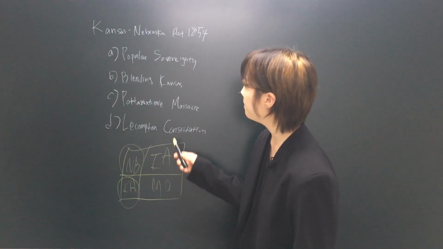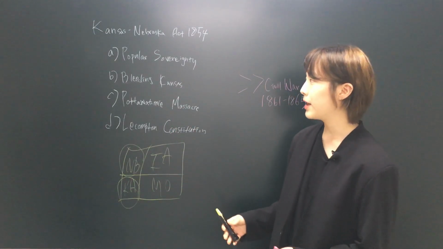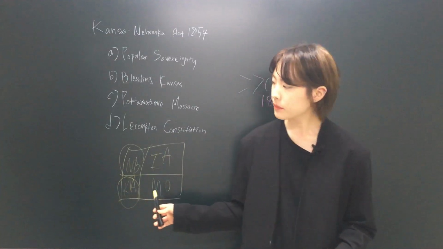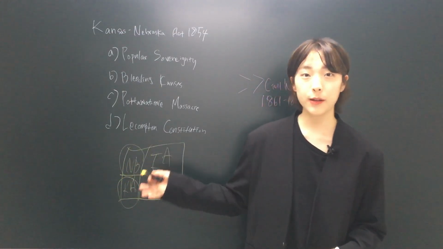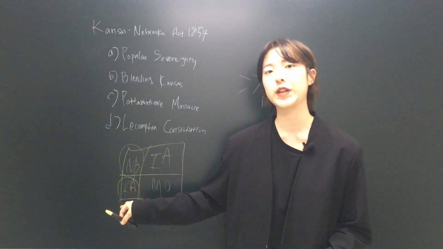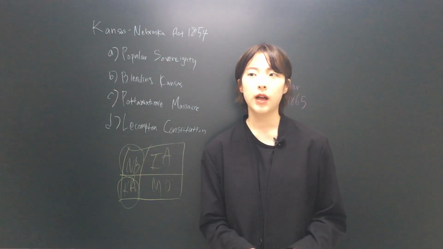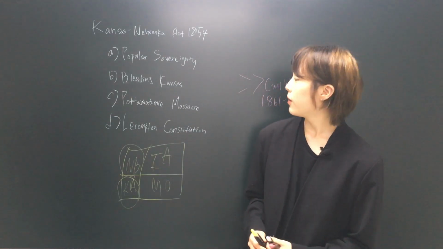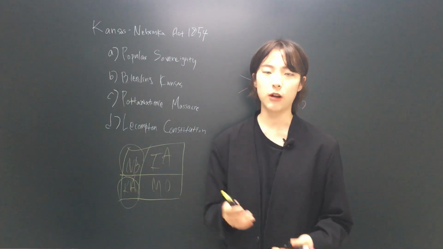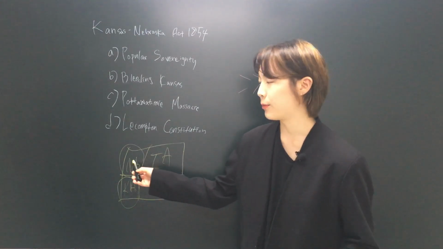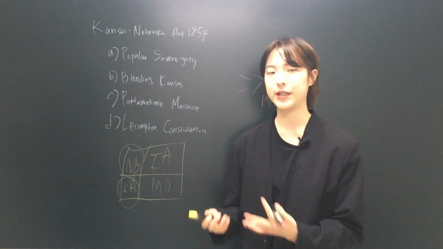So based on popular sovereignty, what happened was that, first of all, Nebraska held the vote before Kansas did. And naturally, since Nebraska had Iowa next to its area, a lot of people who thought that slavery is not right were living inside Nebraska. So as a result, Nebraska became a free state.